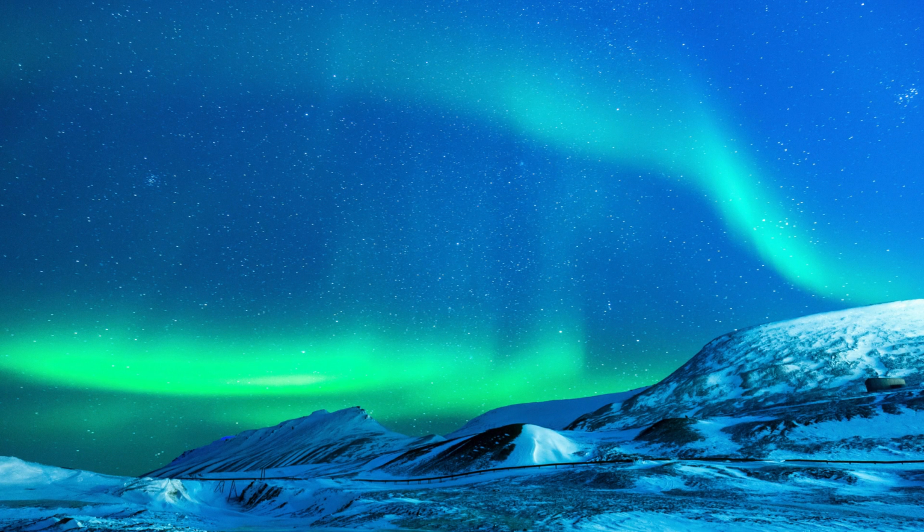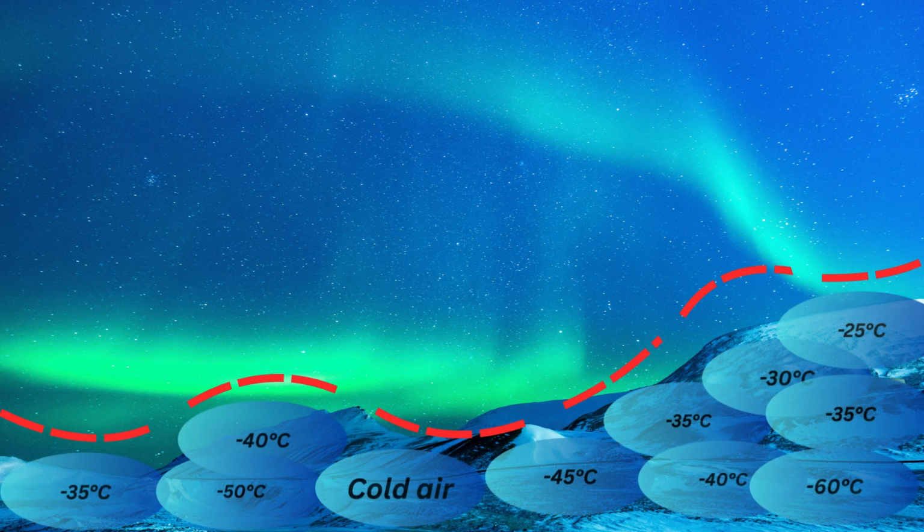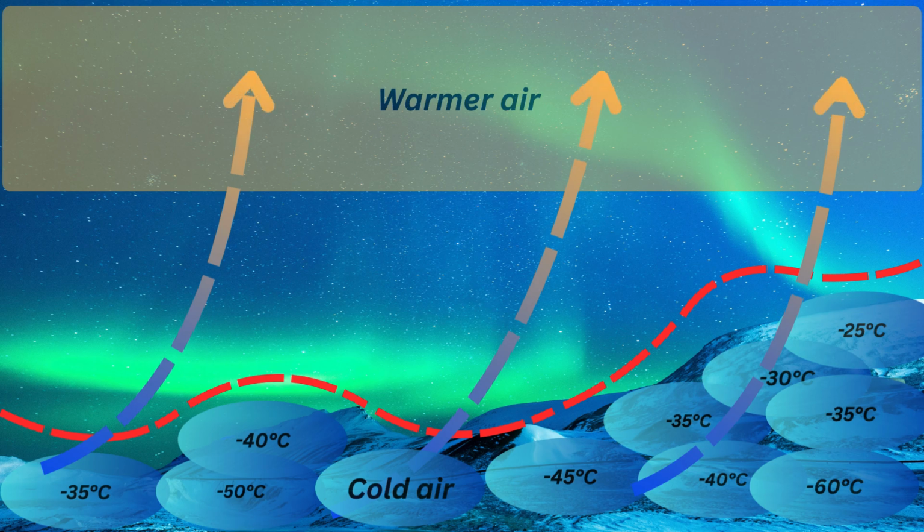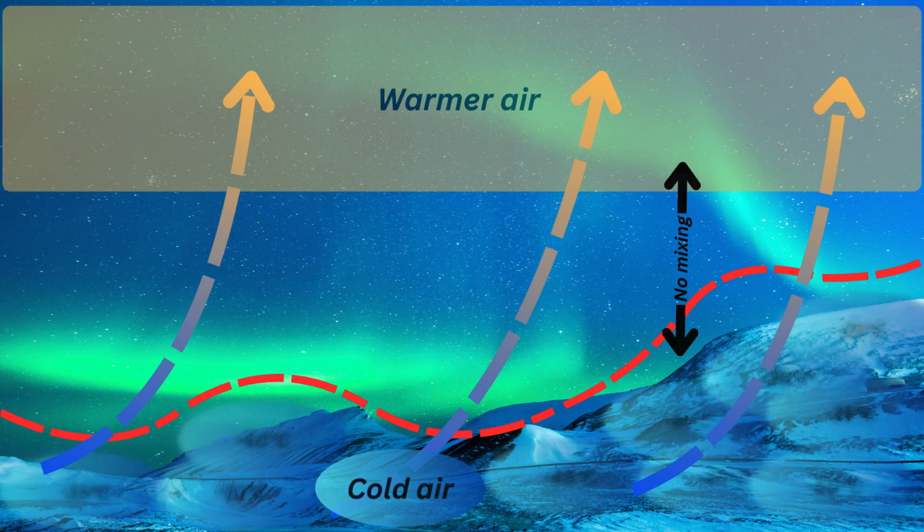Another defining feature of polar air masses is strong static stability. Radiational cooling at the surface produces a cold, dense layer of air near the ground. This often results in the formation of a temperature inversion, in which temperature increases with height rather than decreases. These inversions suppress vertical mixing and convection, preventing warmer air from aloft from reaching the surface. As a result, cold air becomes trapped in the lower troposphere. This stable stratification allows polar air masses to maintain their low temperatures over long periods.